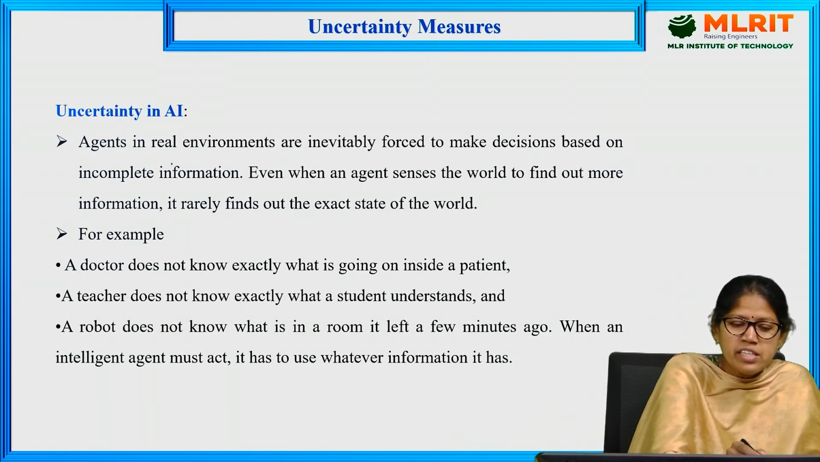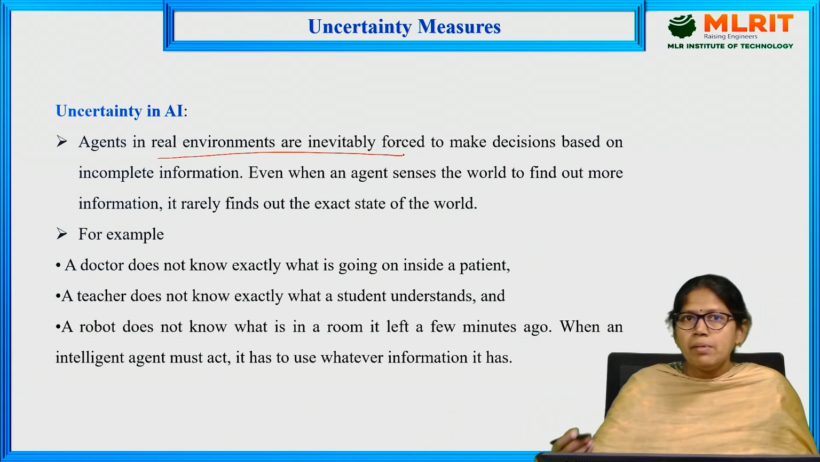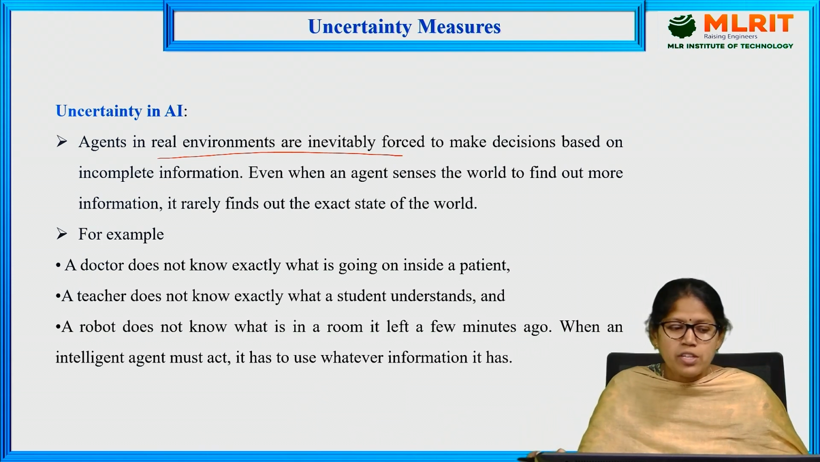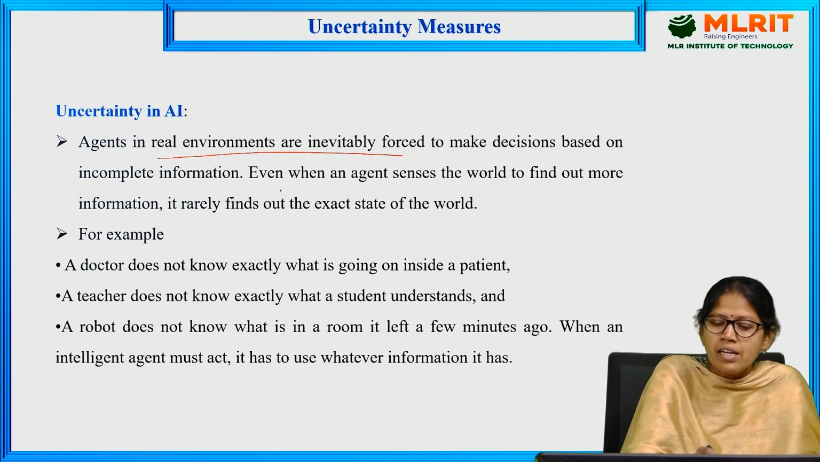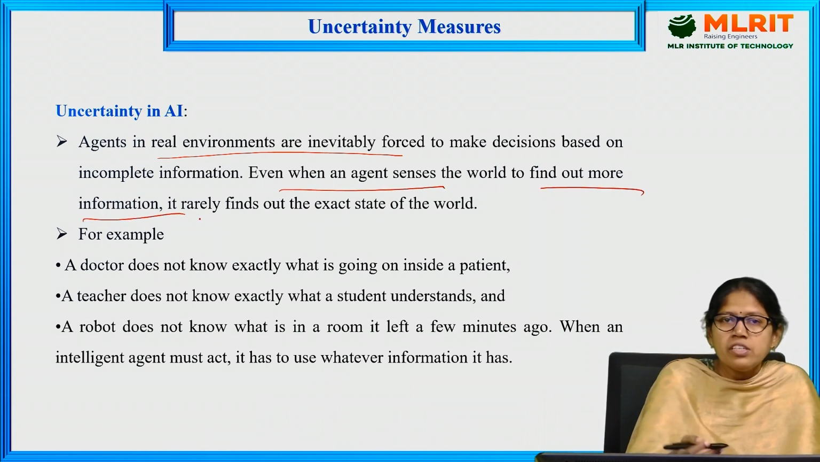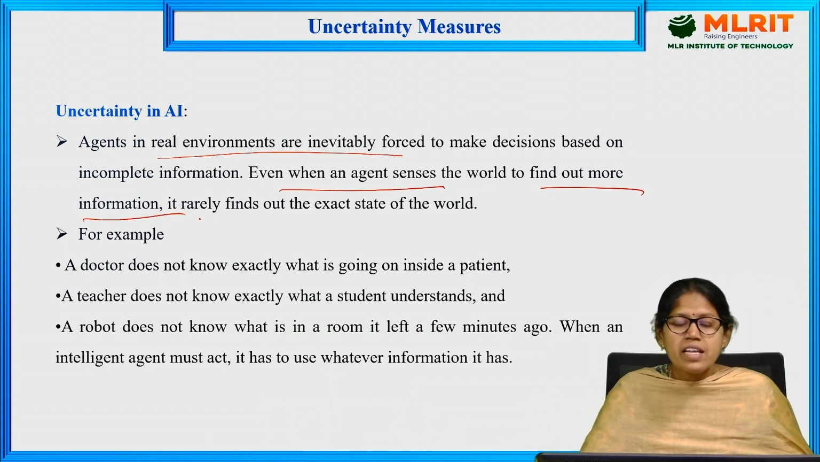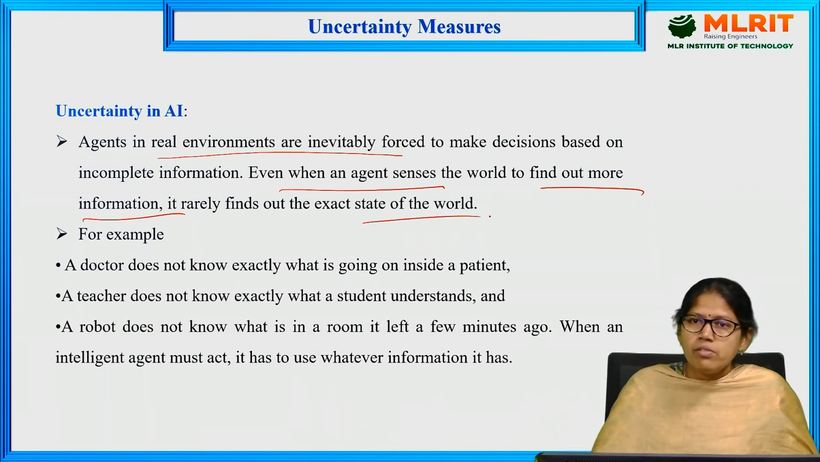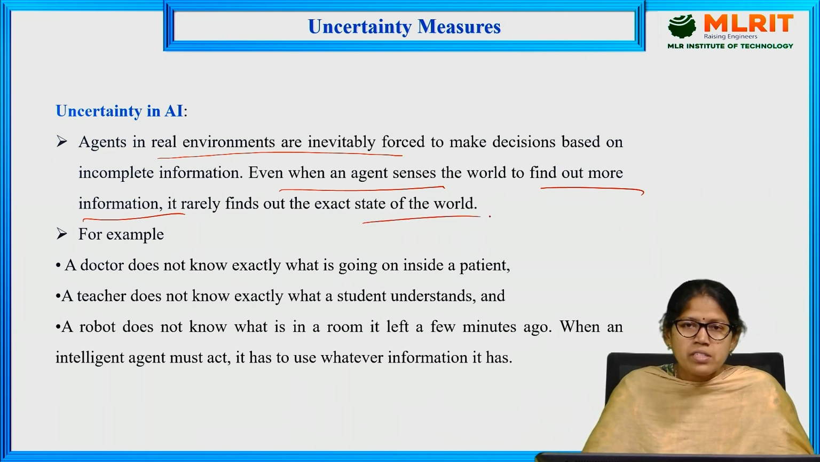Agents in a real environment are inevitably forced to make decisions based on incomplete information, incomplete data. Even when an agent senses the world to find out more information, it rarely finds out the exact state of that world. So the agent can't guarantee 100% that a statement is true. There is some uncertainty in that statement.